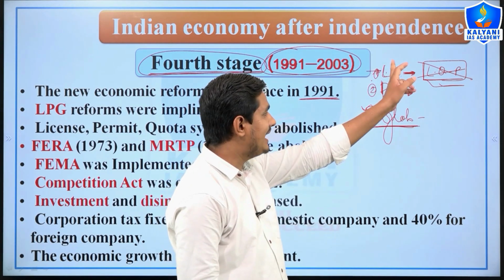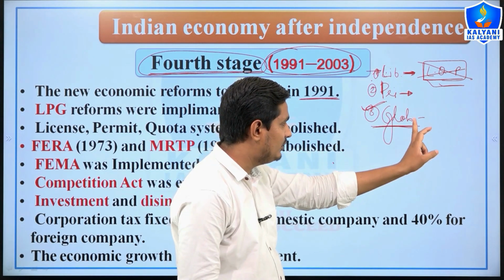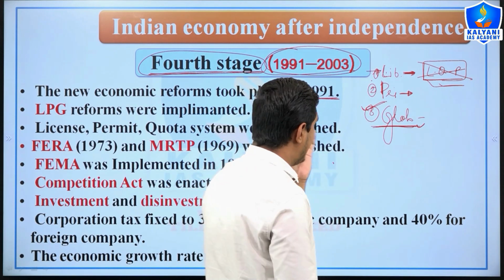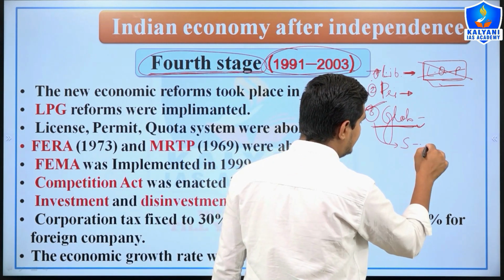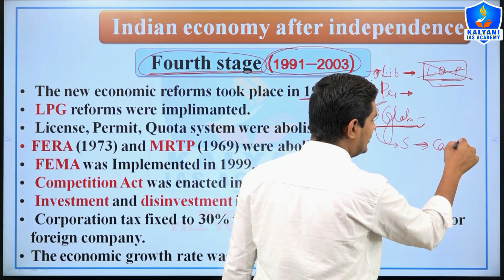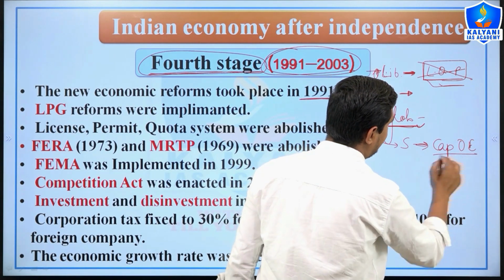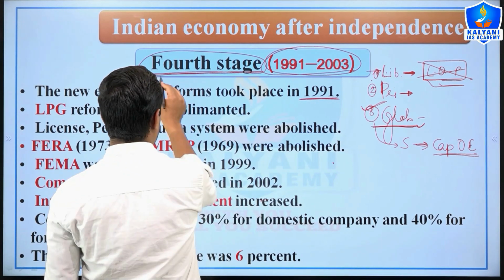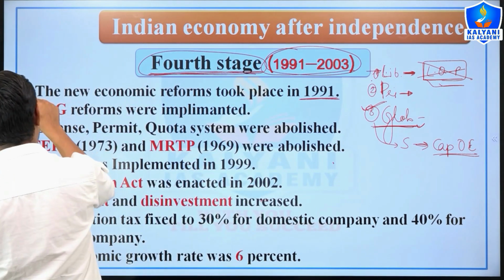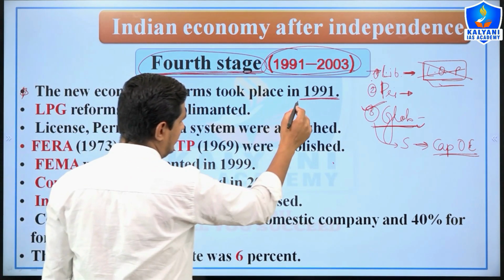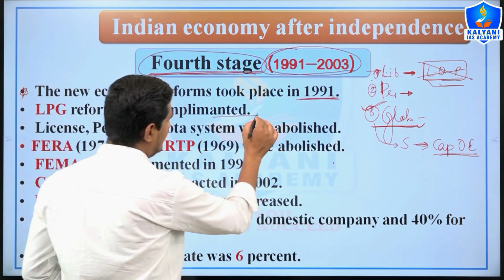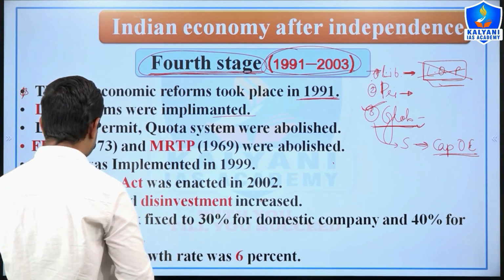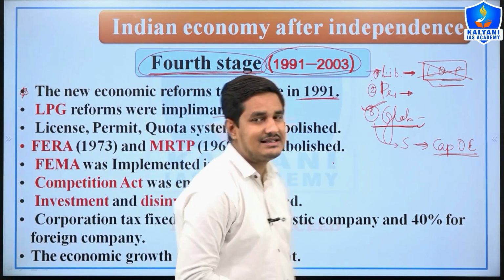So through liberalization, privatization and globalization, the economy of India moved from a socialist to a capitalist oriented economy. So the most important thing in the fourth stage of development was the economic reforms of 1991, when the LPG reforms were implemented. And the license, permit and quota system was abolished.